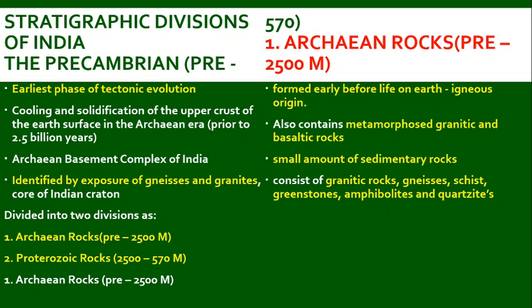So first we will go through the classification of Archean rocks. This is the first form of rock which is formed on the earth before the origin of life. So it will be igneous in nature. It will also contain metamorphosed granitic and basaltic rock, and a small amount of sedimentary rock is also found in them. It majorly consists of granitic rocks, gneiss, schist, greenstones, amphibolites and quartzites.